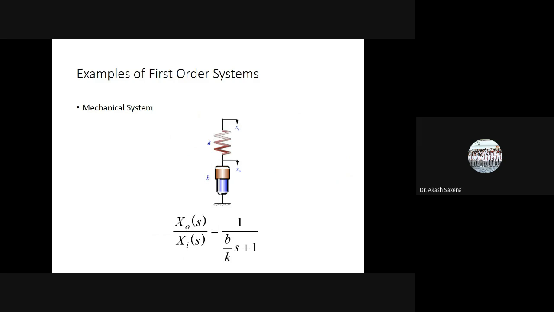Here mechanical system also is the same, where if I compare this K T s plus 1, here K is equal to 1 and the time constant T is equal to B by K. So this is B, and this is K, spring constant, and there is some piston over there. So the response of the system when input, maybe a ramp input or maybe a step input, is applied on that, the response of this particular system will be like this. So this is how we can actually analyze the examples of first order system.